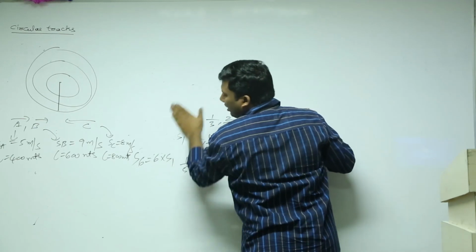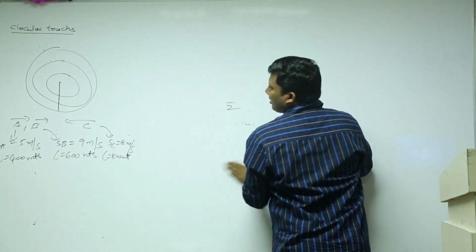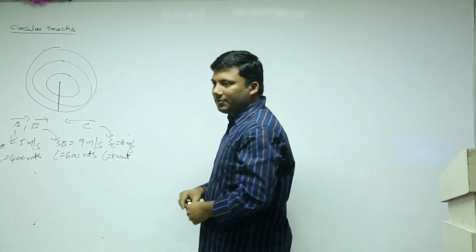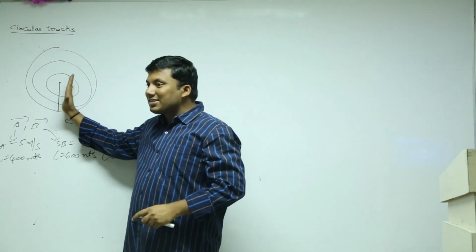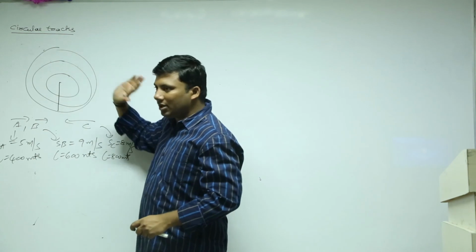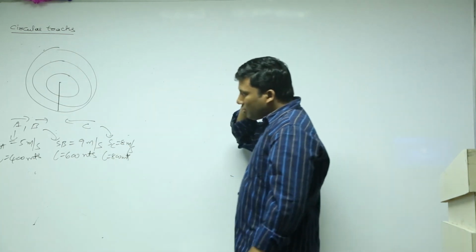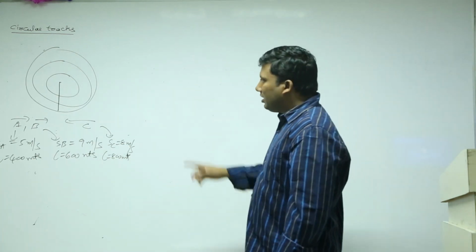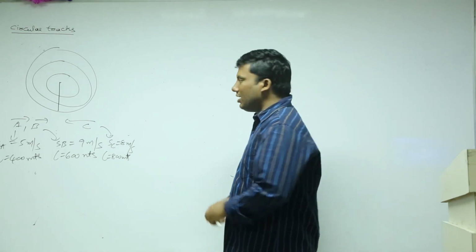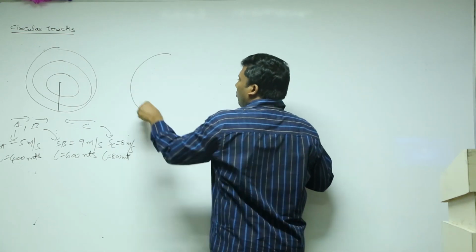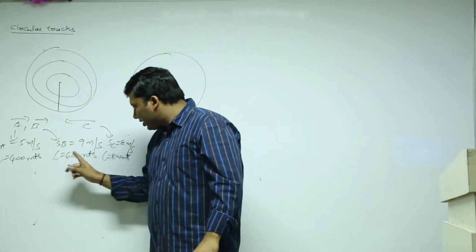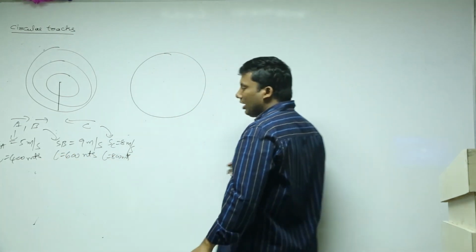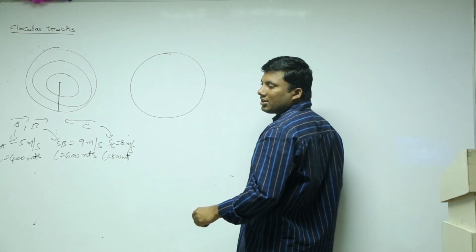There are three circles, concentric circles. He is saying when A, B and C will meet on the same line. It could be here, it could be here. Right? The best way to solve this question is, these are three concentric circles, right? Assume them as if they move on the same circle. Same circle means 400, 600, 800. Tell me a value which is common to 400, 600, 800.